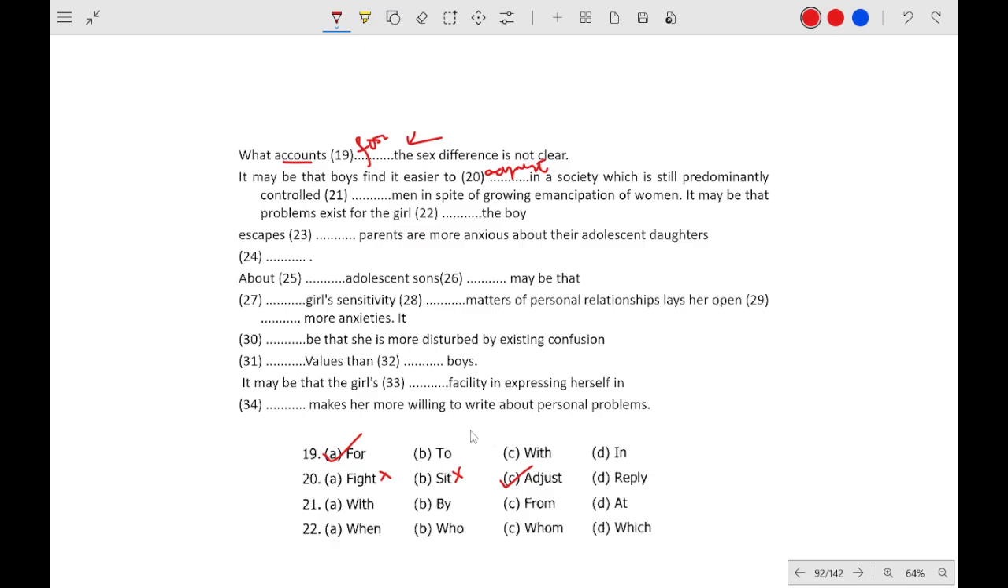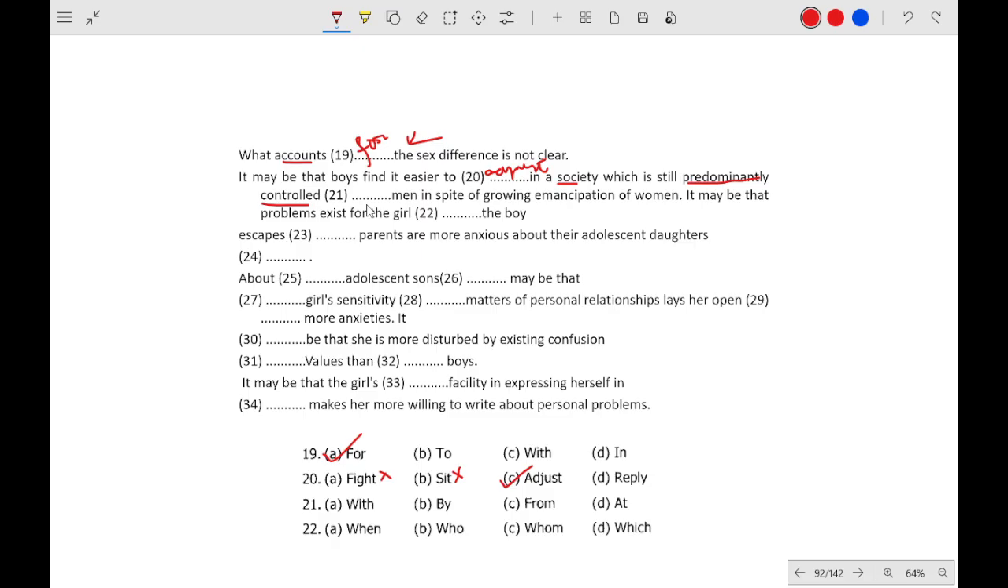So "adjust" is the correct option, I think. We will check it out after we finish completing this one. Predominantly control dash men. It is easier to adjust in a society which is predominantly controlled by men, okay, obviously.